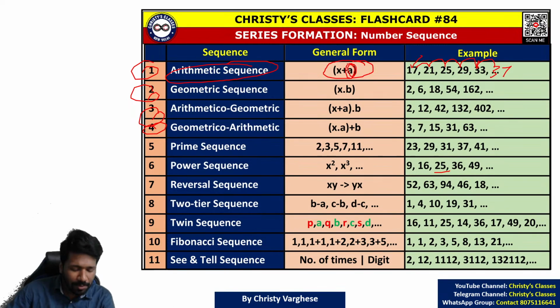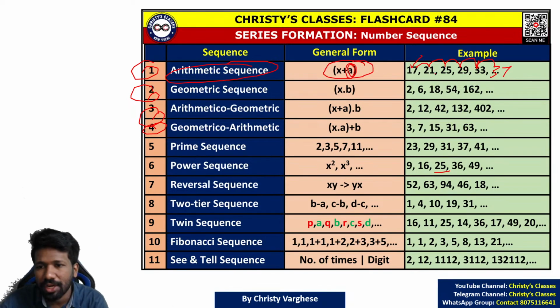So geometric sequence means it follows a geometric progression. Assume a first term, then multiply it by a common number. There is a common number that is multiplied. 2 into 3 is 6, 6 into 3 is 18, 18 into 3 is 54, 54 into 3 is 162.